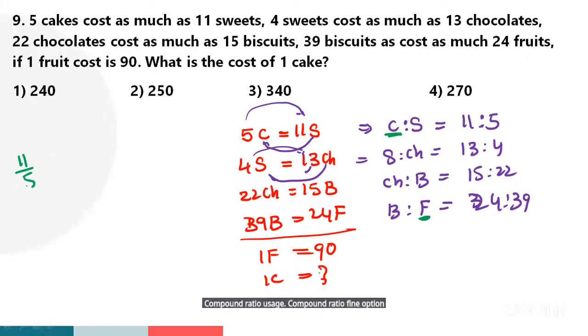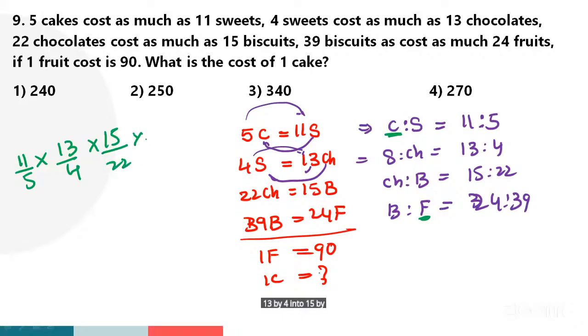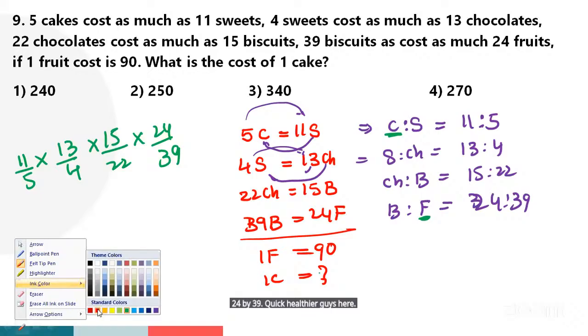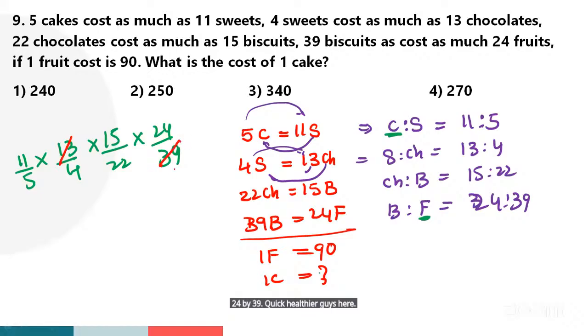So 11/5 into 13/4 into 15/22 into 24/39. Let me calculate, guys. 13 ones are 13, 3 thirteens are 39. 11 ones are 11, 11 twos are 22. 5 ones are 5, 5 threes are 15. 4 ones are 4, 4 sixes are 24. And 3 cancels. And the final numerator is 1 and the denominator is.